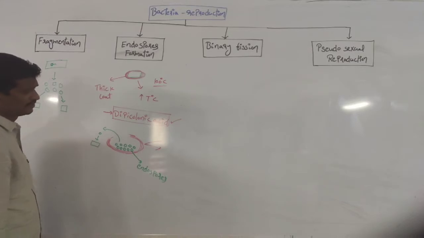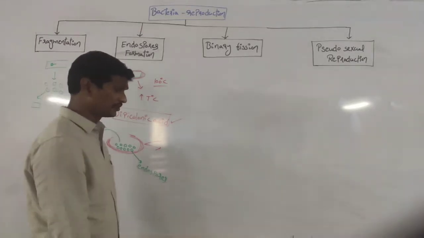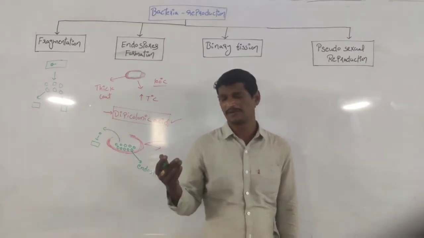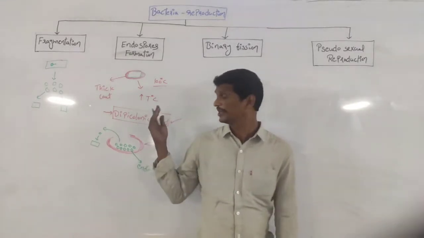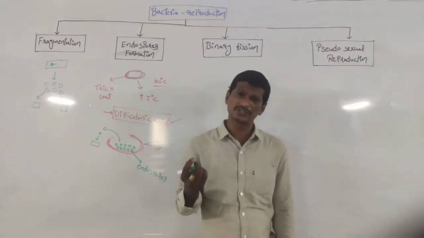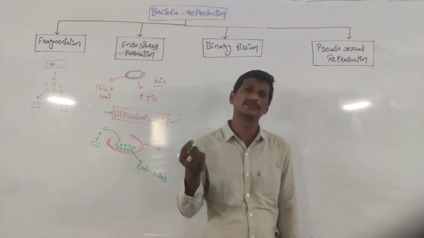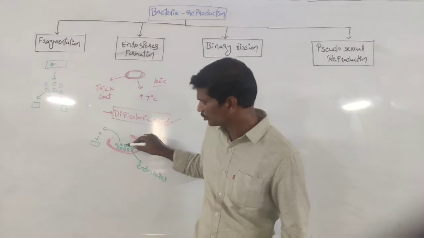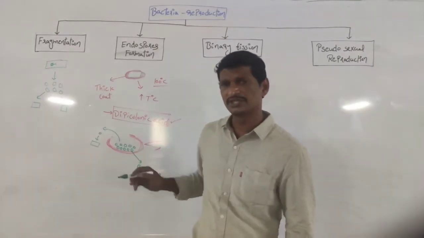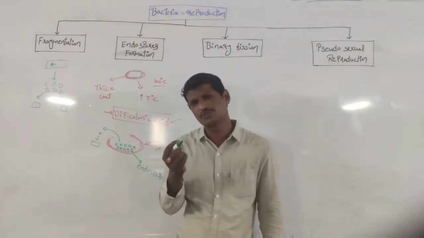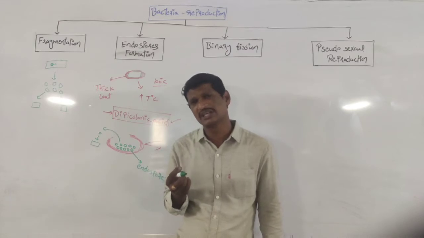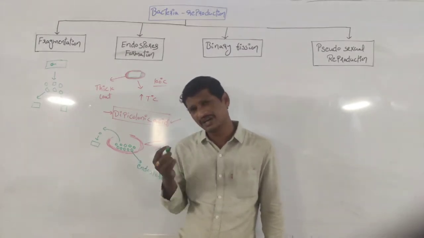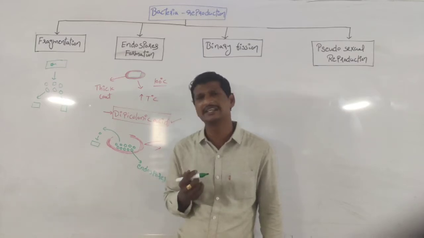Right? So that is about endospore formation. Remember, bioterrorism also uses endospores, because endospores are smaller than vegetative cells. See, this is the normal vegetative cell size and this is the endospore size. So endospores have a very small size.